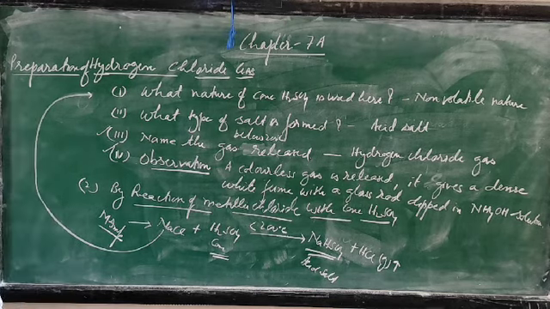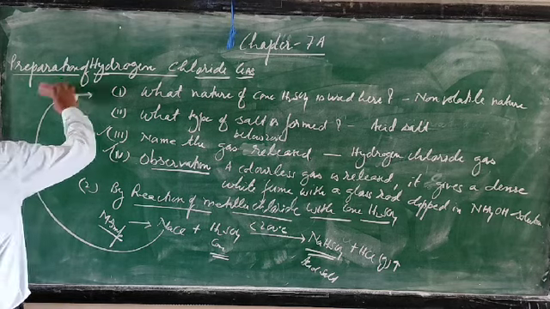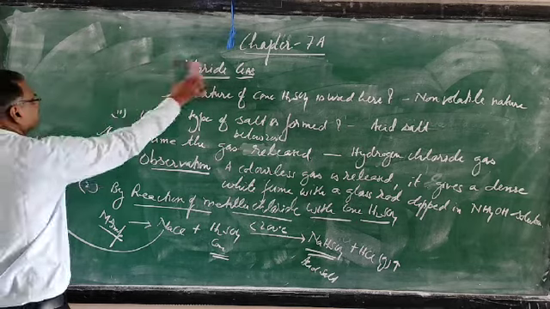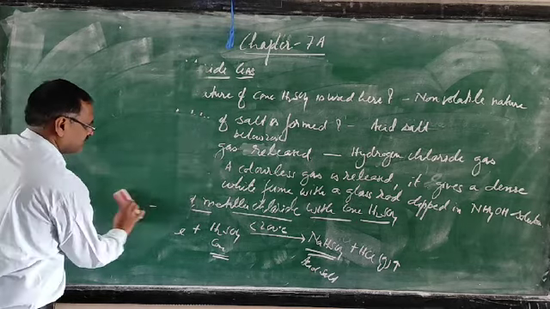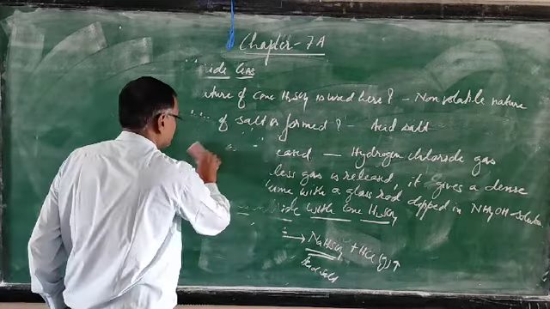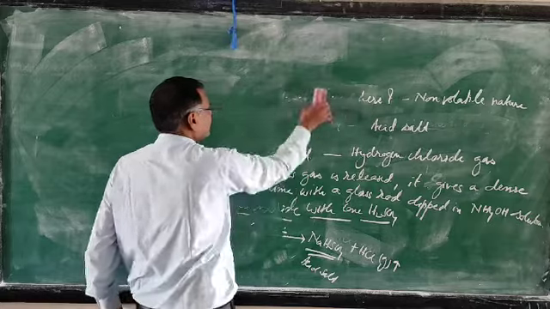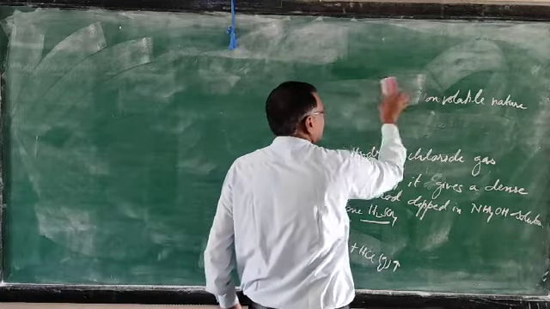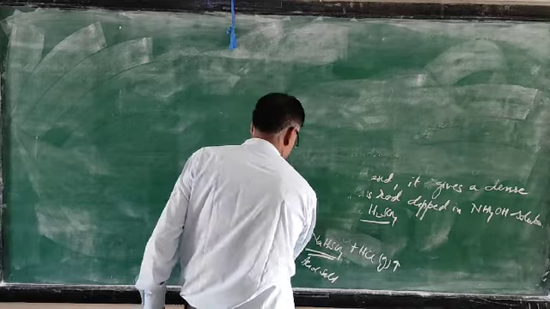Now we are going to discuss the laboratory preparation of hydrogen chloride gas. The chapter is very important. Near about 20 marks of questions in your paper come from chemical equations of all these compounds.